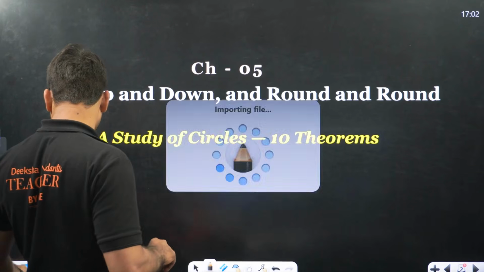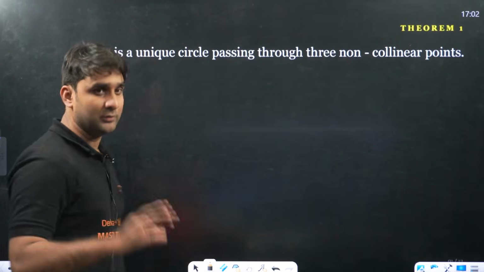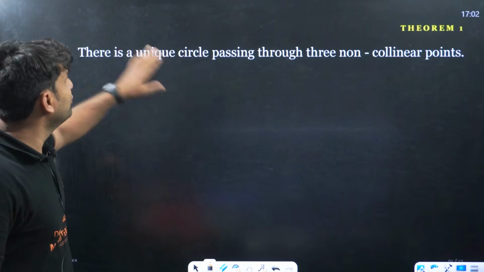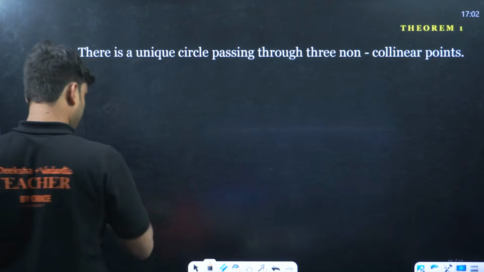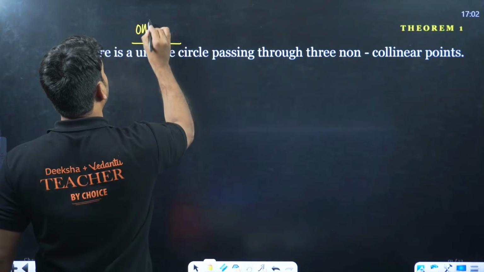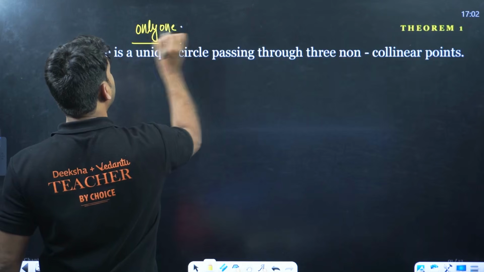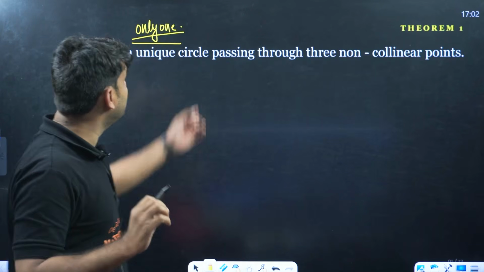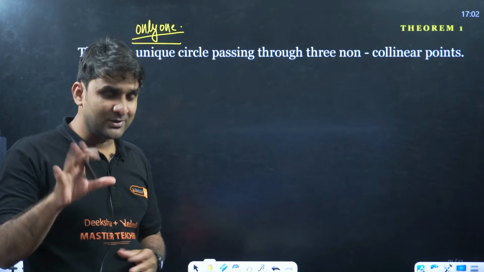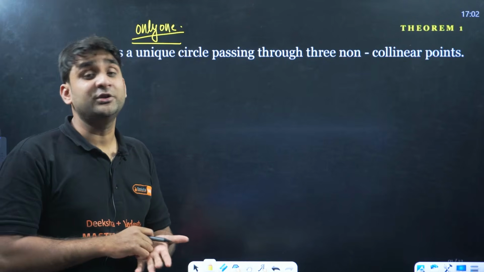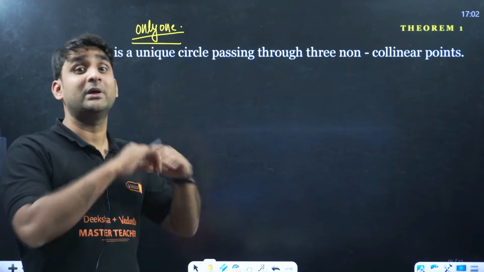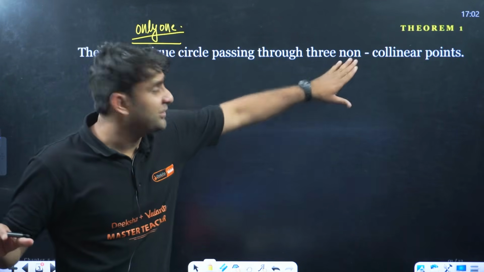Moving to the first theorem. Theorem number 1 says that there is a unique circle. Unique means only one. So there is a unique circle passing through 3 non-collinear points. Non-collinear points means 3 points are there, but all the 3 points are not on a single line. They are not lying on the straight line. So such points are called non-collinear.